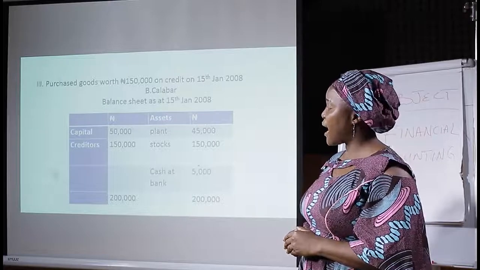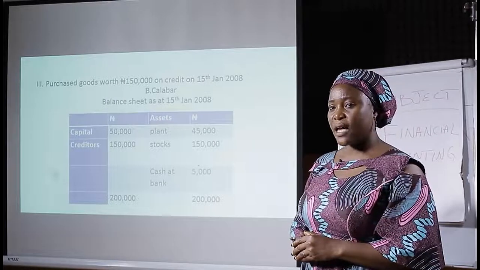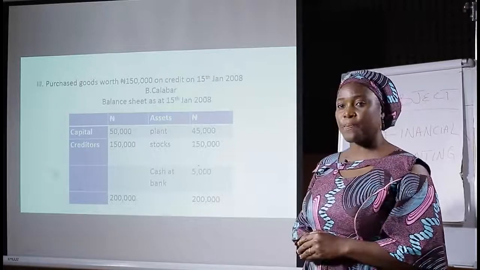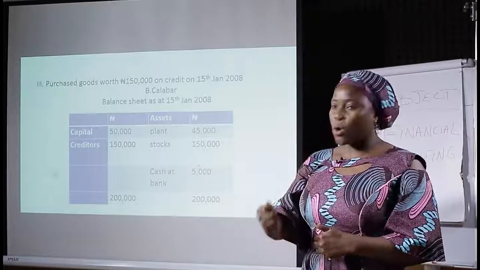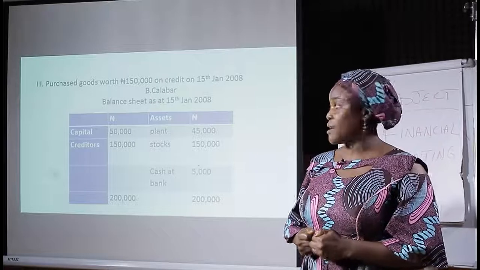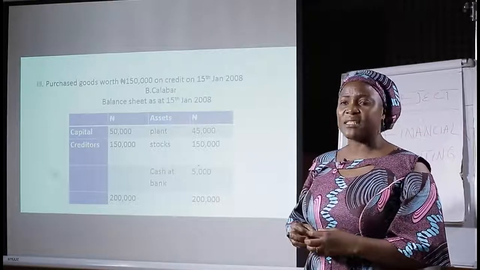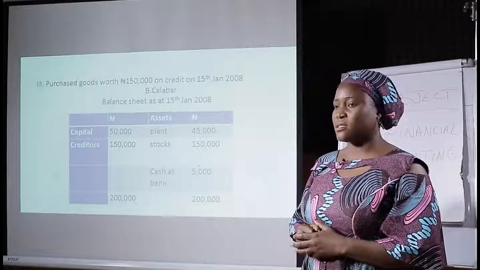Our balance sheet has two sides, the debit side and the credit side. And the capital remains 50,000. We are only turning it to see whether this business is going to move forward. Capital is 50,000 naira. The plant that was purchased is 45,000 naira. And we collected credit for 150,000 naira. And I told you that liabilities and capital are on your debit side.